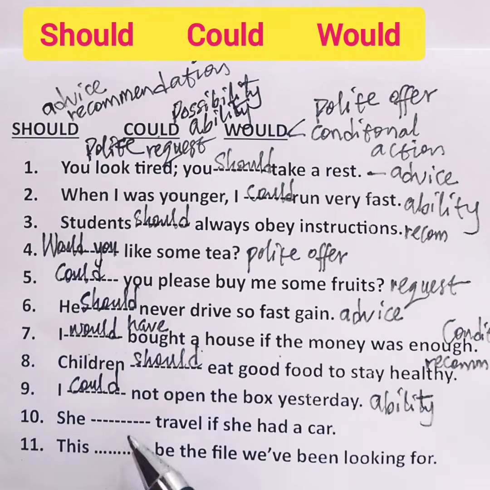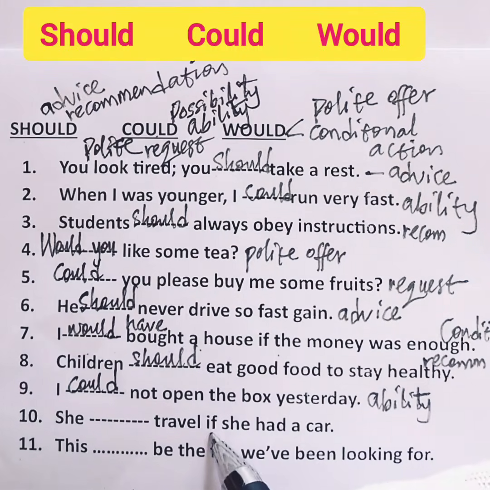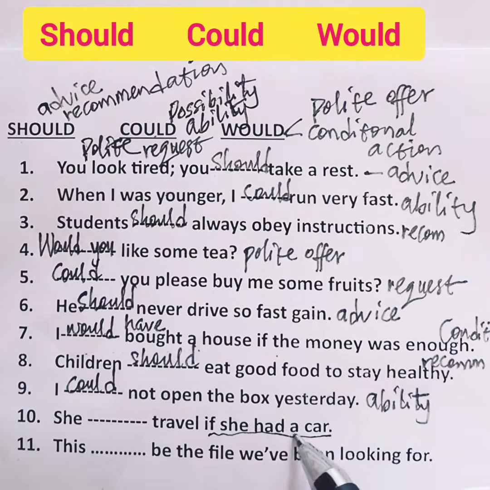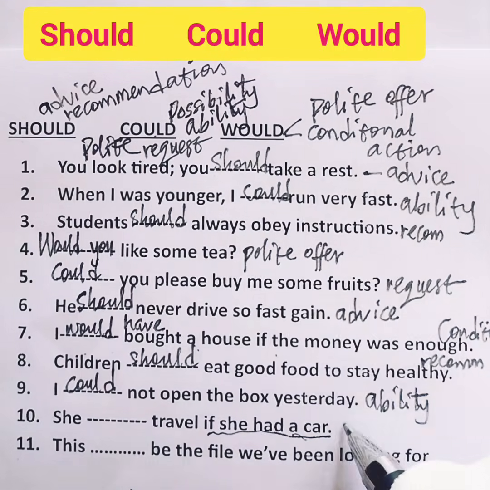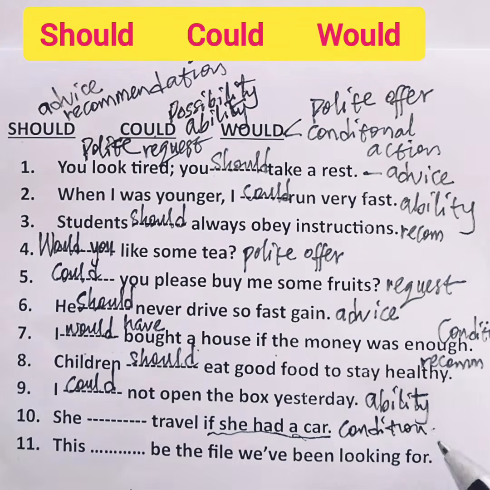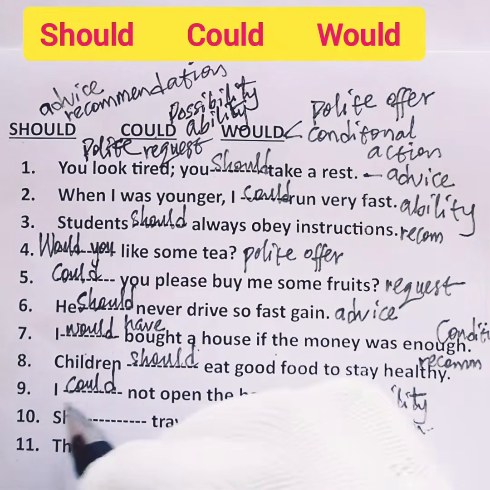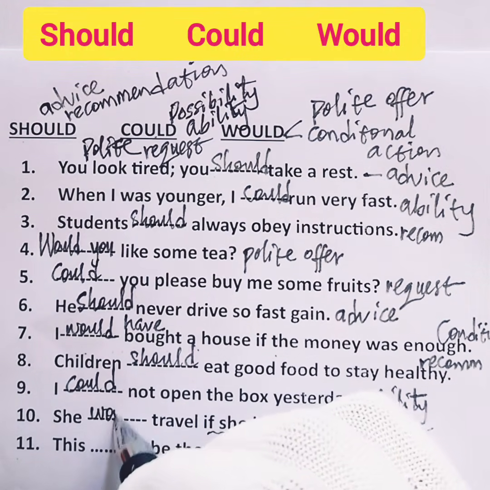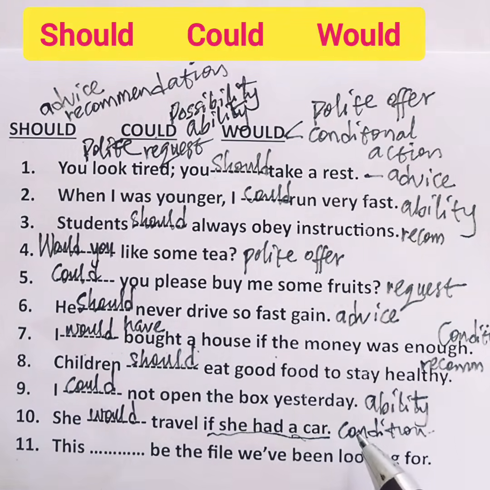10. She blank travel if she had a car. This part of the sentence is a condition for something to happen here. Okay, so this is a conditional action. For condition, we use would. She would travel if she had a car.